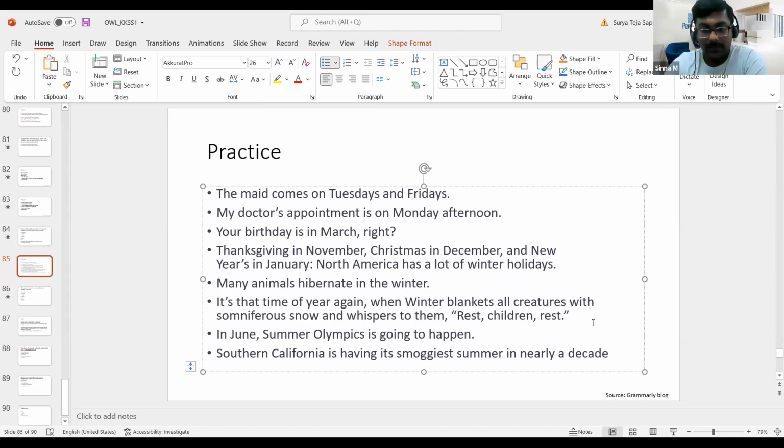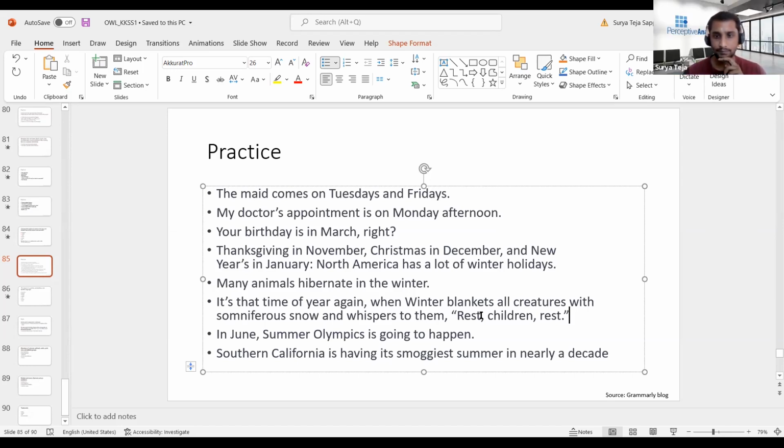Yeah, one question. So let's say in place of winter, let's put snow. It's that time of the year again when snow blankets all creatures and whispers to them, rest, children, rest, right? In that case, we wouldn't put the S as capital there, right? For snow, it will be a small s, right?